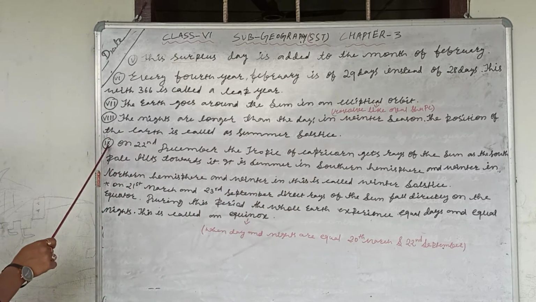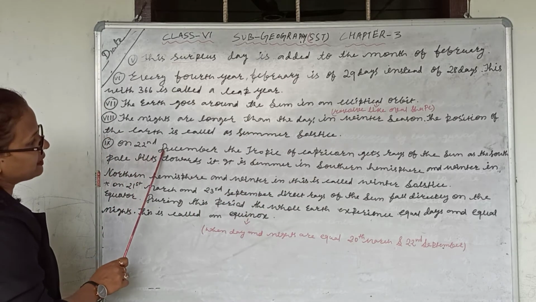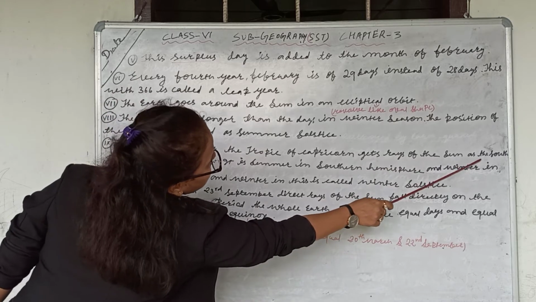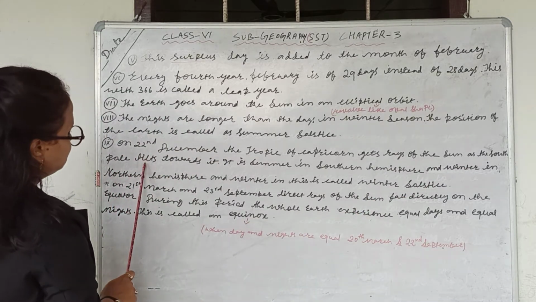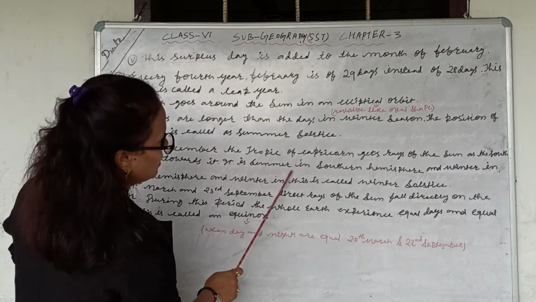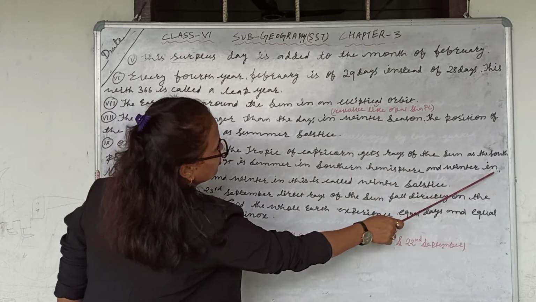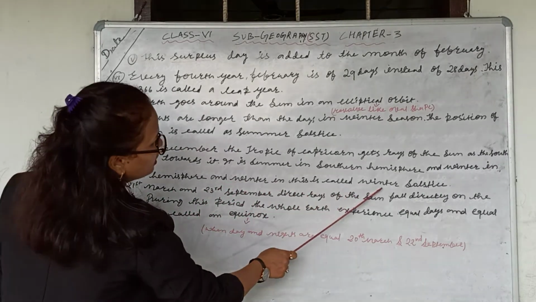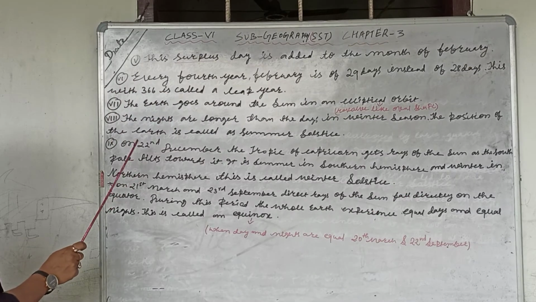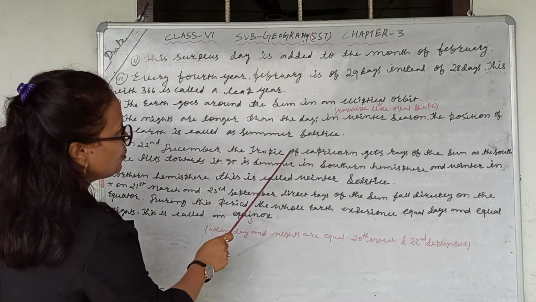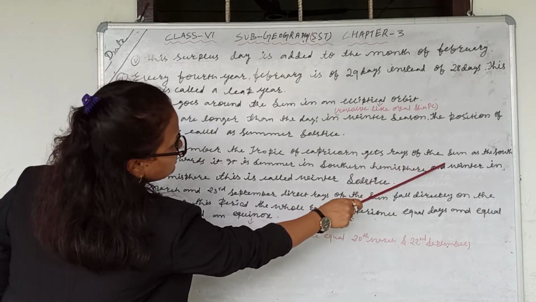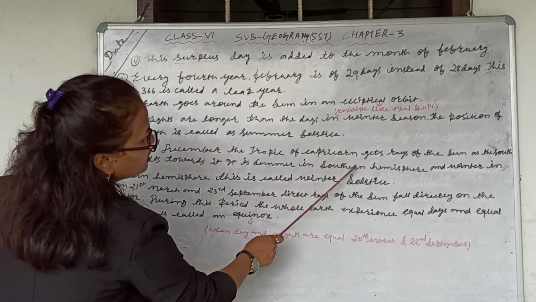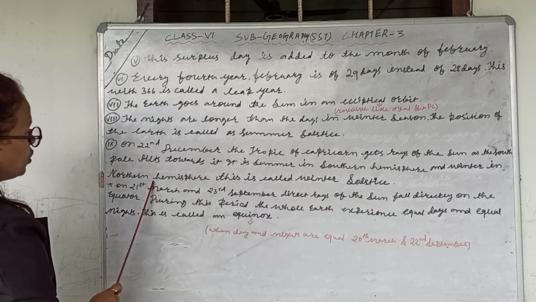Next point is point number 9. On 22nd December, the Tropic of Capricorn gets rays of the sun as the South Pole tilts toward it. It is summer in the southern hemisphere and winter in the northern hemisphere.